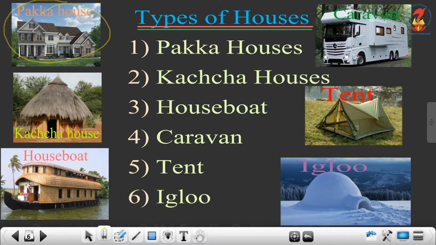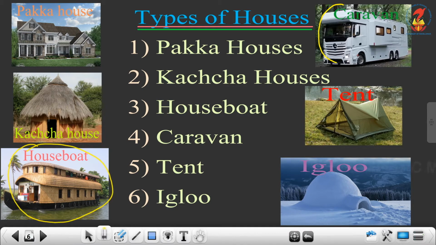The second one, we are going to study Kacha houses. Here you can see the picture of a Kacha house. The third one, houseboat. Here you can see the picture of a houseboat. The fourth one, caravan.